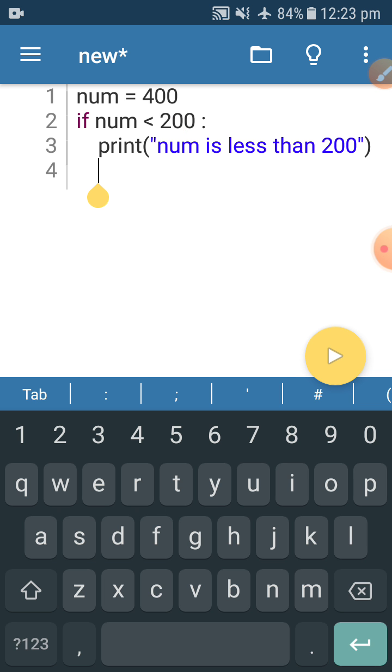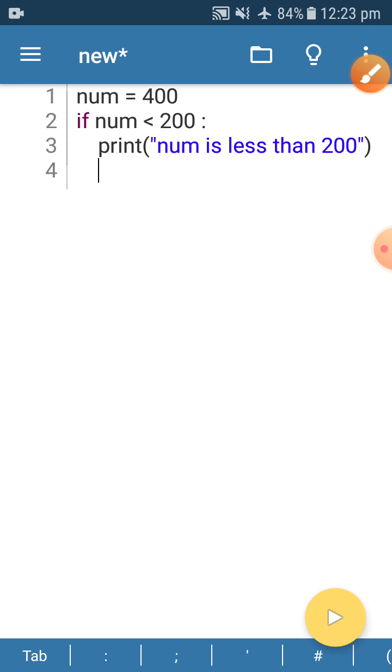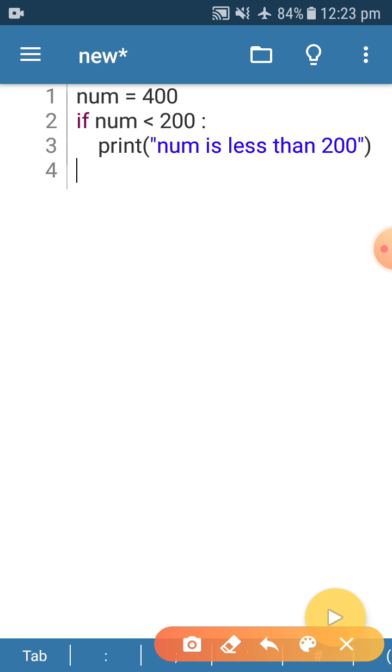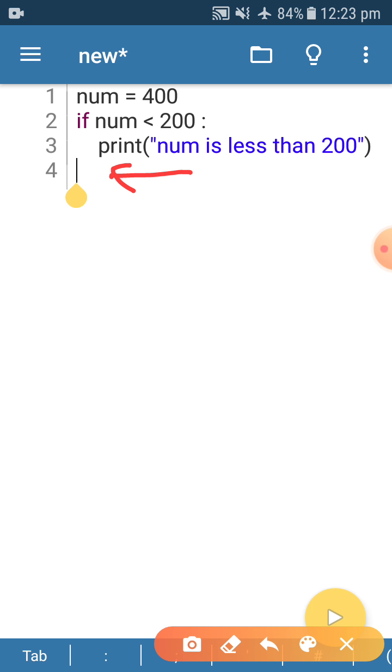Again you see the cursor is just below the print, so it means you are still inside the if statement. Okay, so do one thing. Now I'm using this cross button, and by pressing it I now concentrate here at the fourth line. Now I am outside this if statement.